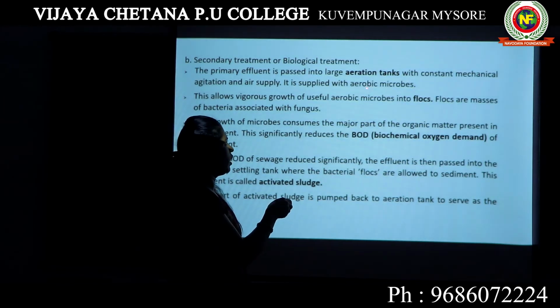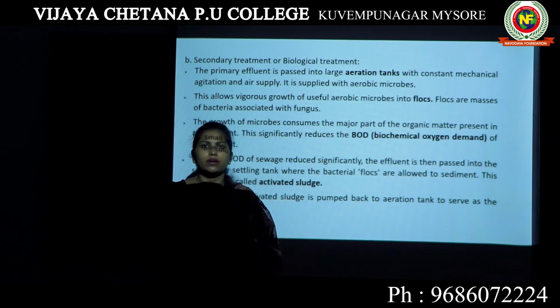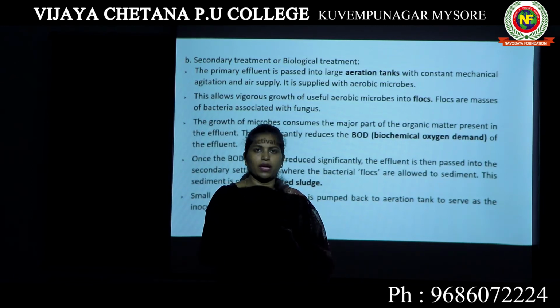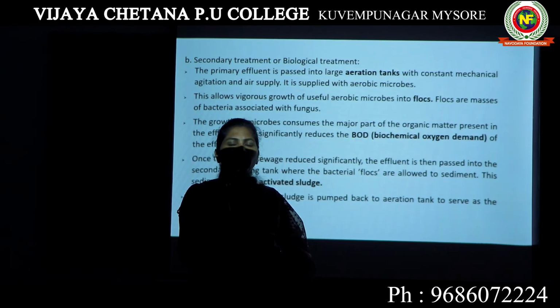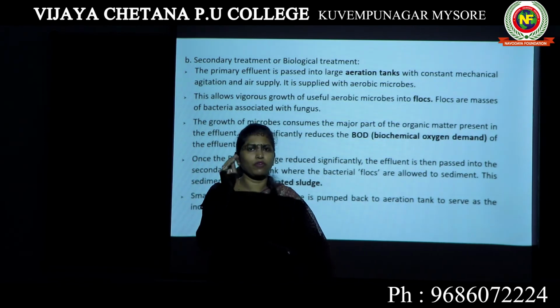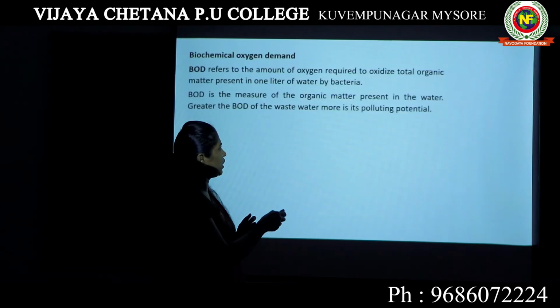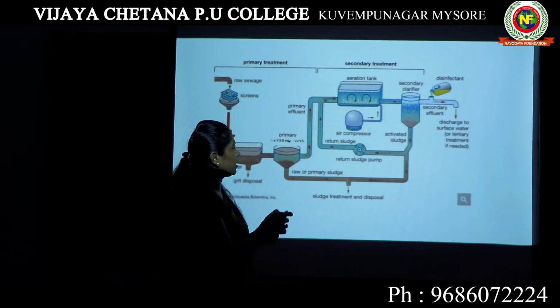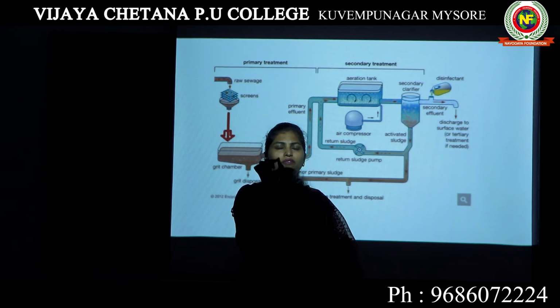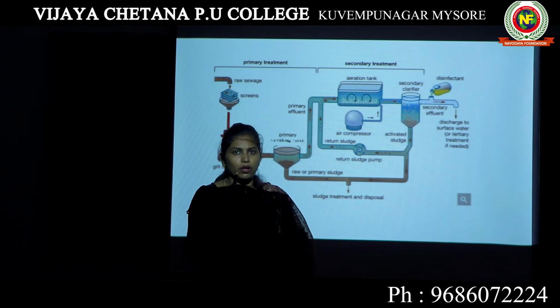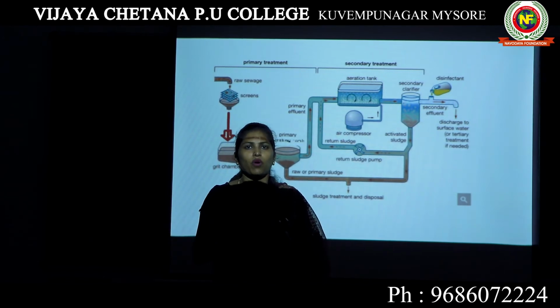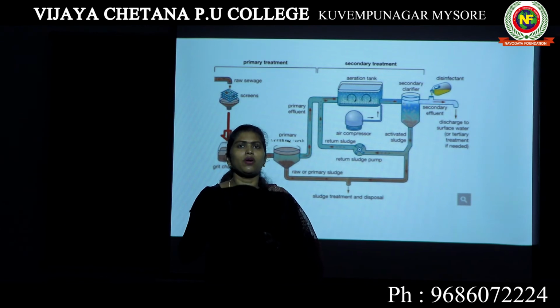I told you, when aerobic microbes are supplied into the aeration tank, there is continuous supply of air and continuous mixing of water. Now what happens? The number of aerobic microbes increases. Initially you had added only a small amount of aerobic microorganisms into this aeration tank, whereas when there is proper supply of air and proper mixing of water, the number of aerobic microorganisms increases.